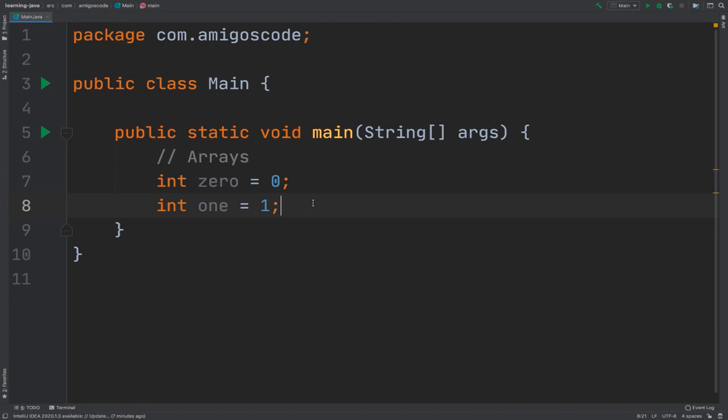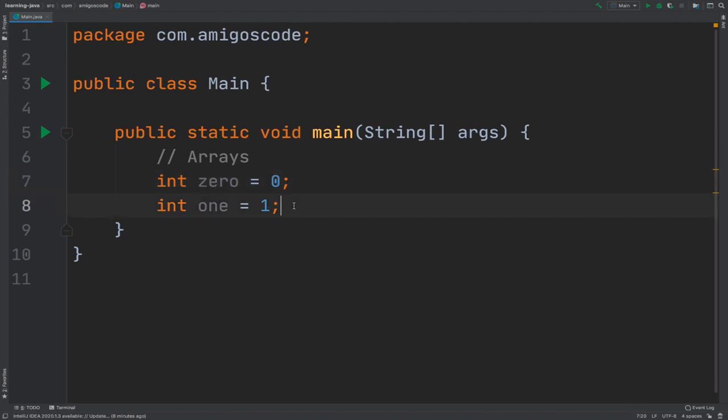What arrays allow us to do is to create one variable that holds more than one value. So instead of declaring these variables and having these two numbers independent, we can simply create an array and then put both 0 and 1 inside of the array.